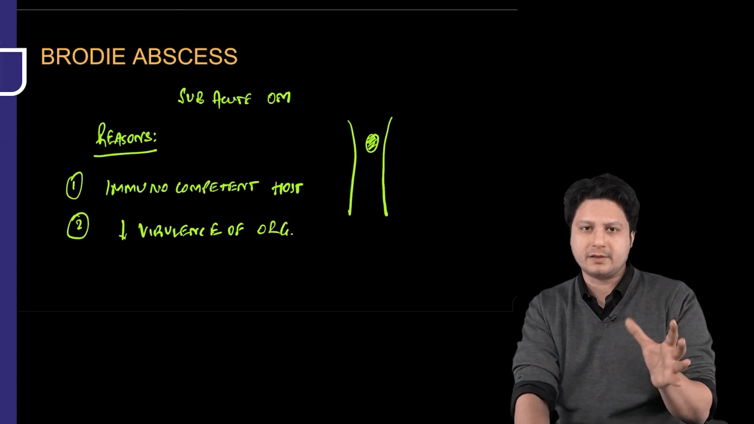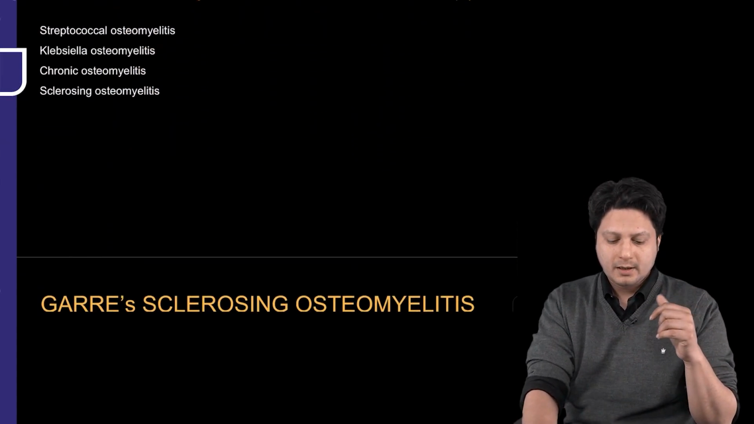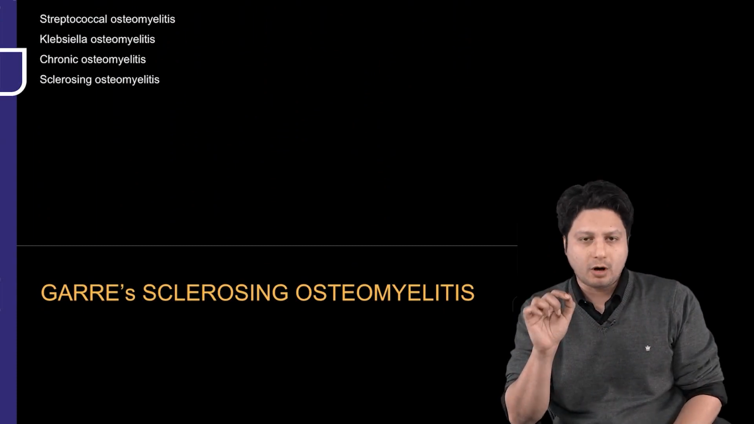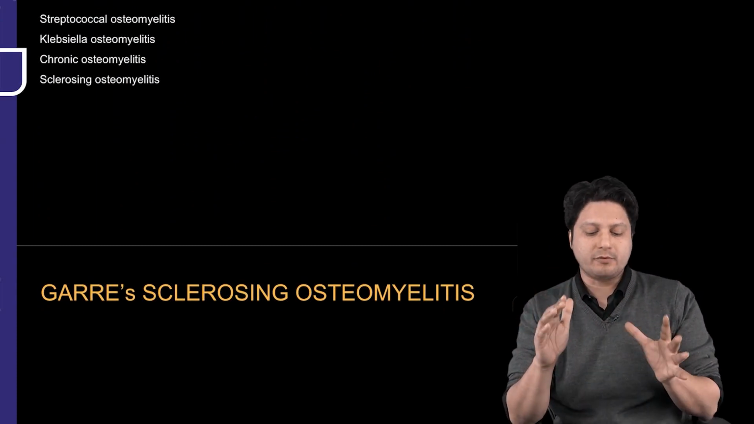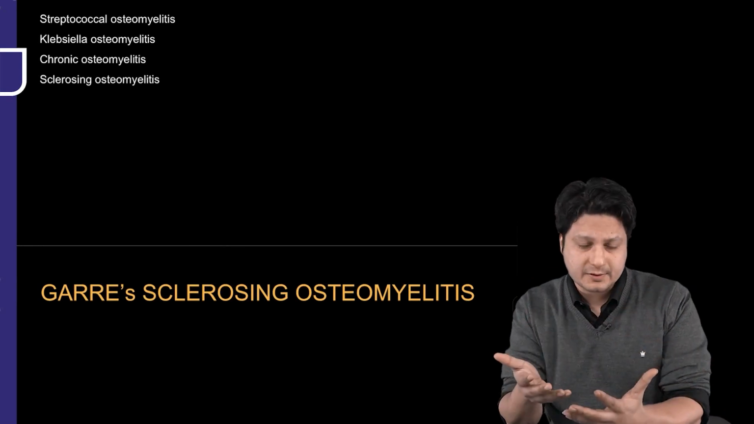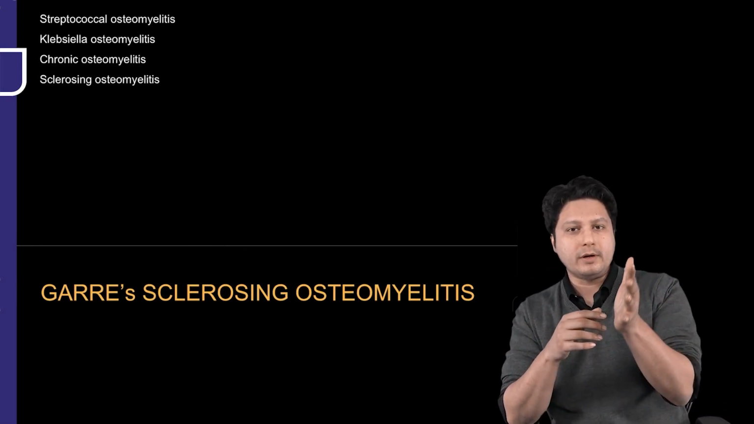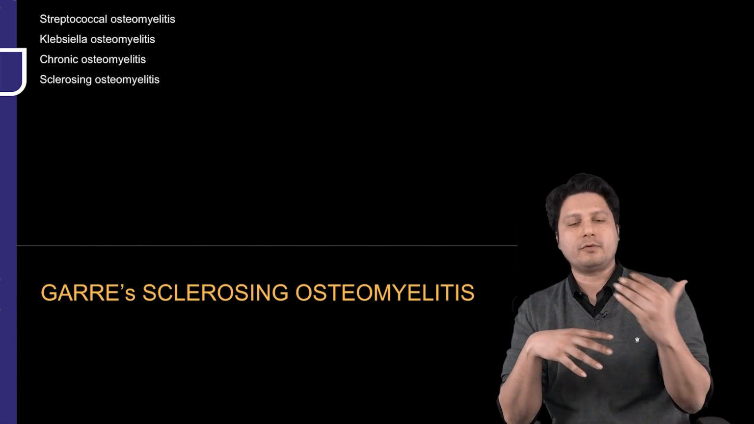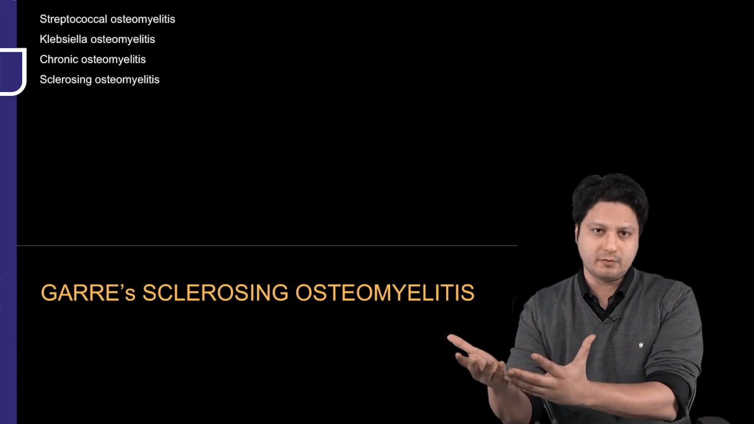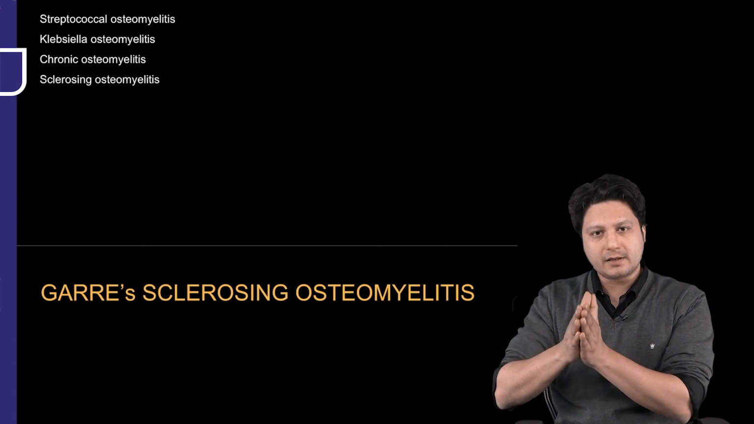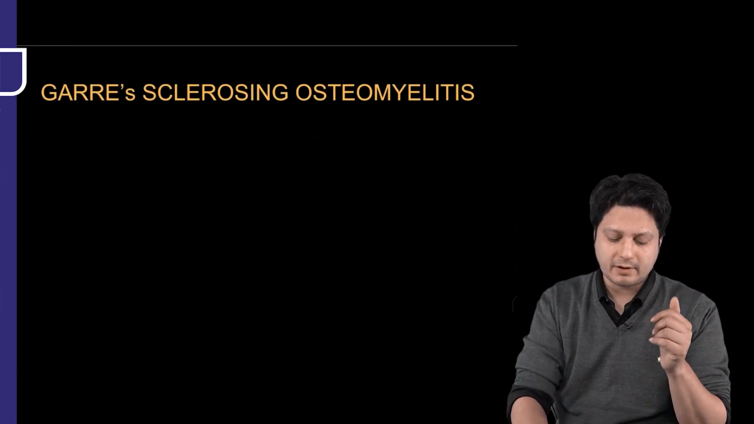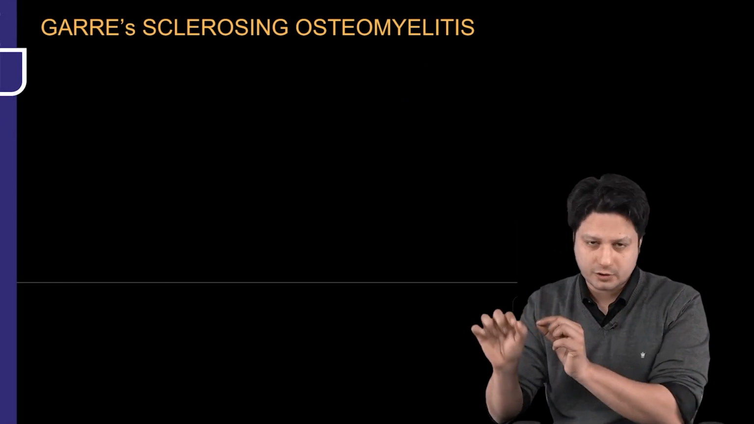So hopefully everything is clear related to this particular topic. Next is just a sample question before we talk about this particular topic: which of the following bone infections does not have an abscess, or which of the following bone infections starts with diaphyseal involvement? Because the majority of bone infections start with metaphyseal involvement, but this is one such infection where diaphyseal involvement is the primary involvement. So let's have a discussion on Garre's sclerosing osteomyelitis.